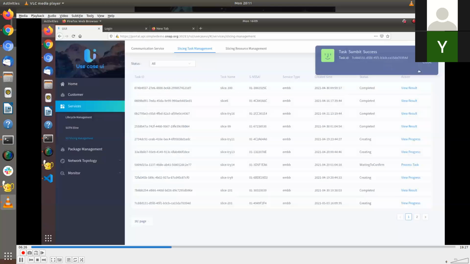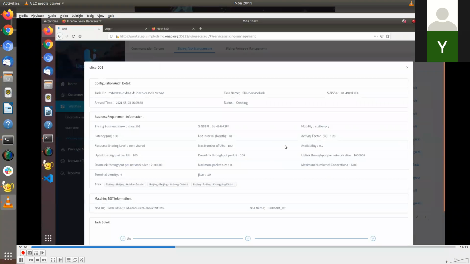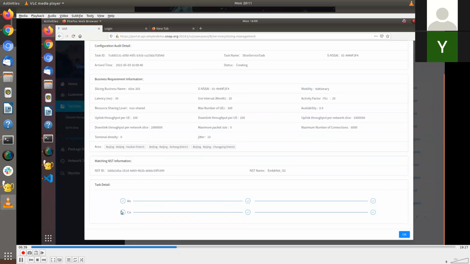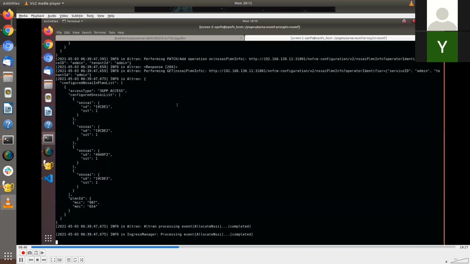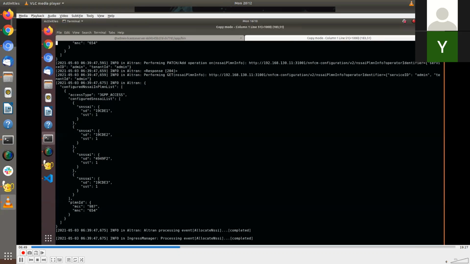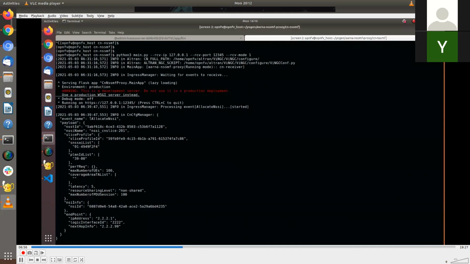And we'll see that the allocate event is received by our core NSSMF receiver in the background. The 2 tasks have been submitted and they have succeeded. We'll just see here in the back now. Yeah, so we got that event. Here we received the event allocate NSSAI. And this is the ID which I was telling you to focus on. You got NSSAI 014949F2, and this is what we're going to provision now.